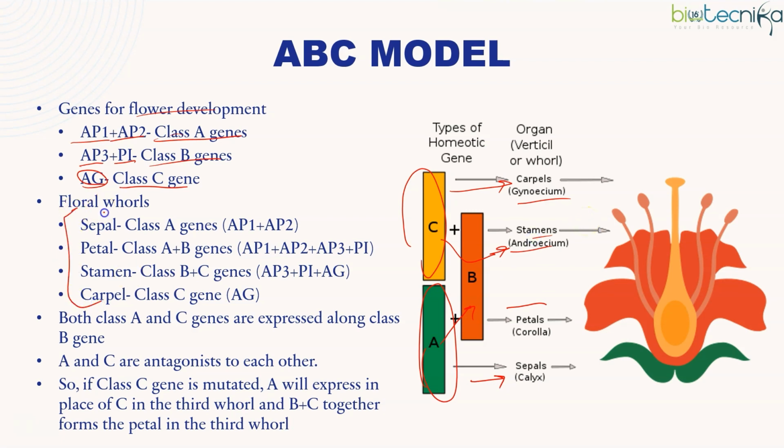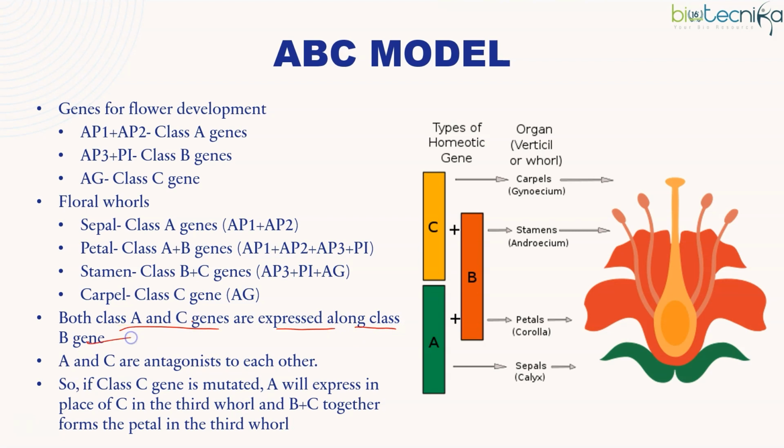That's what is written over here. These are the floral whorls, what layers will be formed. So both class A and class C genes are expressed along with class B. And A and C are antagonists. Like if C is not there, A will take its place. If A is not there, C will take its place.